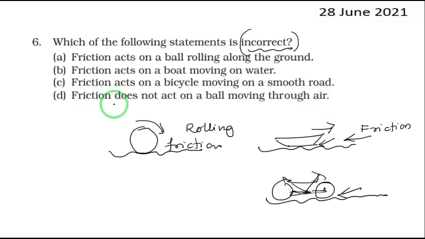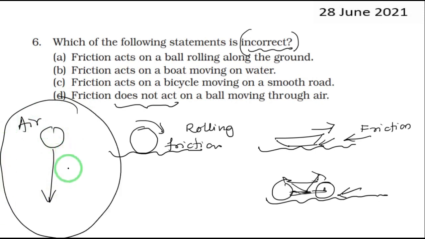Now the last option, you see, friction does not act on a ball moving through air. And what is said here is does not act. So if the ball is moving through air, there is air all around. Even then there is friction. And what is that friction? It's called drag.